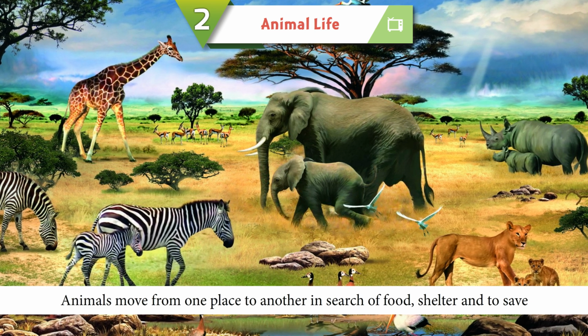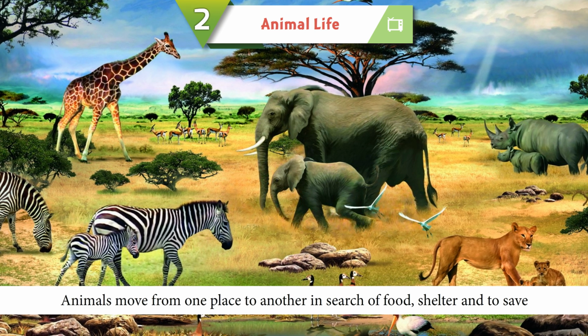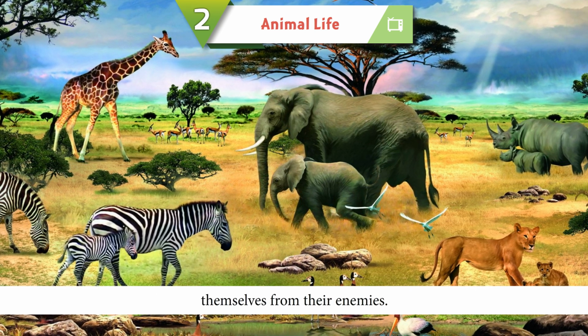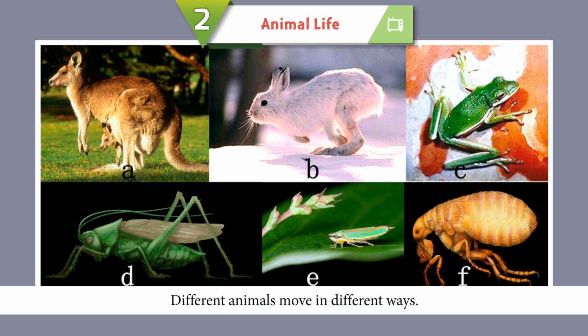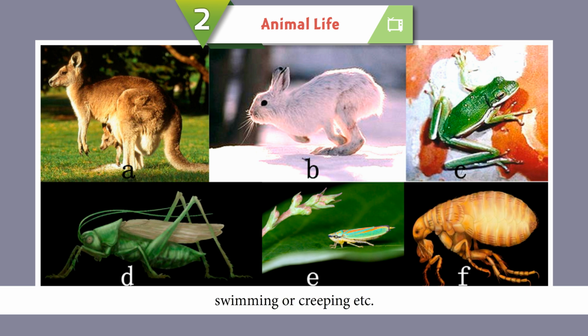Movements of animals. Animals move from one place to another in search of food, shelter, and to save themselves from their enemies. Different animals move in different ways. They move either by running, jumping, walking, hopping, slithering, crawling, flying, swimming, or creeping, etc. They have different types of body parts or limbs to move.